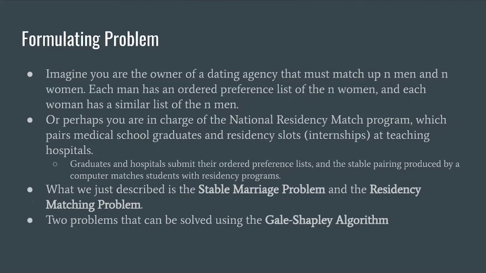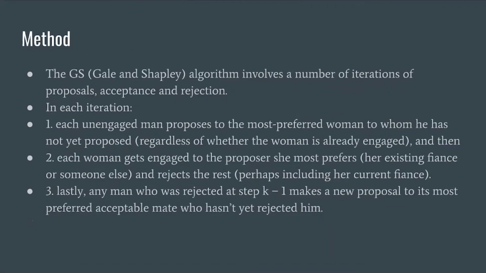Imagine you're the owner of a dating agency that must match up N men and N women. Each man has an ordered preference list of the N women, and each woman has a similar list of the N men. Or perhaps you are in charge of the National Residency Match Program, which pairs medical school graduates and residency slots at teaching hospitals. What we just described is the stable marriage problem and the residency matching problem, two problems that we can solve using the Gale-Shapley algorithm.